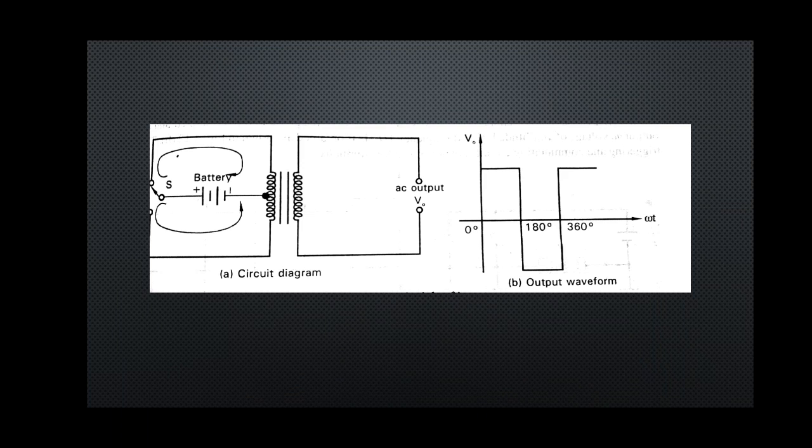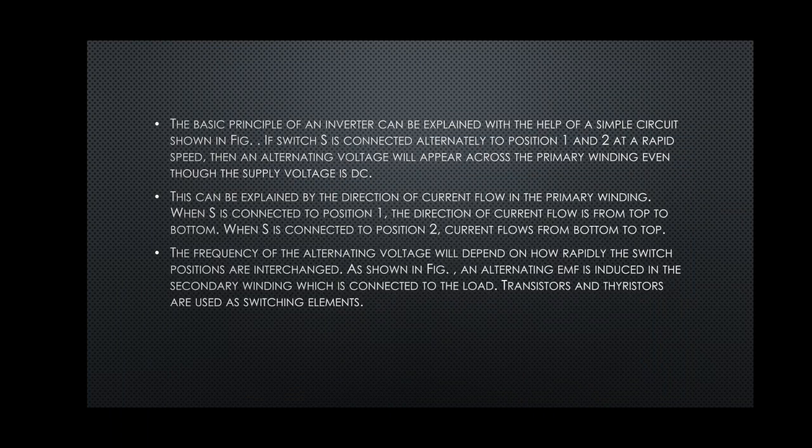So any switching elements can be used to replace the switch S. So this was the working of inverters, and the inverters are used in induction motor speed control, UPS, that is uninterrupted power supplies, standby power supplies, induction heating. These are some of the applications of the inverters.